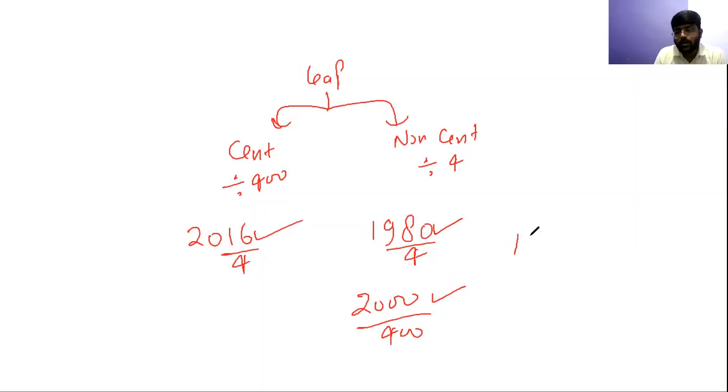Let's take an example of 1500. Again, it's a century year. I will divide it by 400, and it's not divisible by 400, and that's why it's not a leap year. It will be an ordinary year.